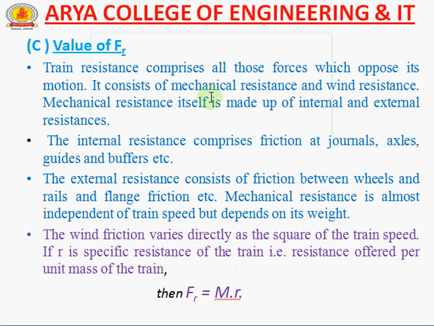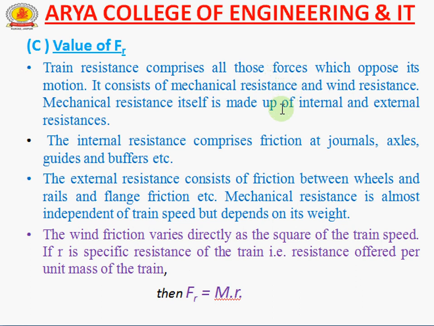Now the value of Fr means the force due to resistance, such as air, wind pressure, axles, guides and buffers, etc. Generally train resistance comprises all those forces which oppose train motion.